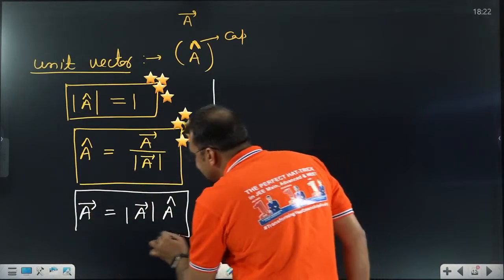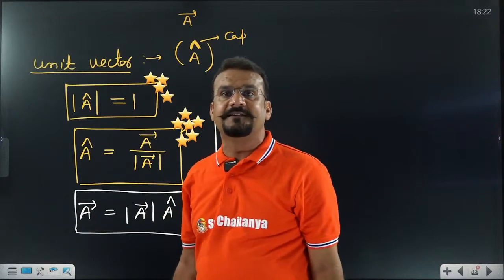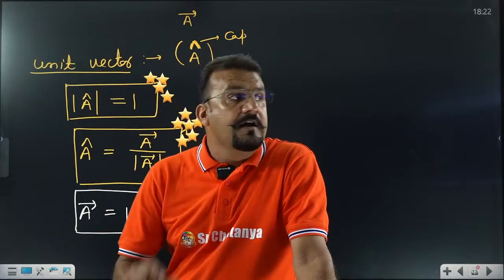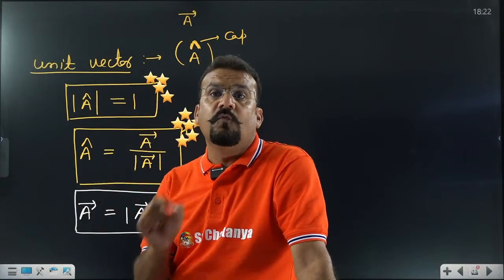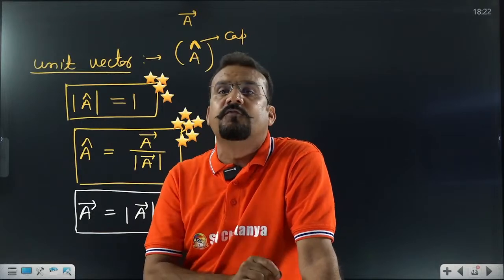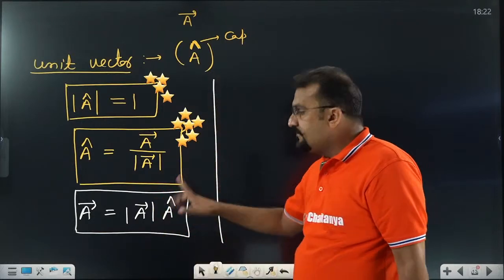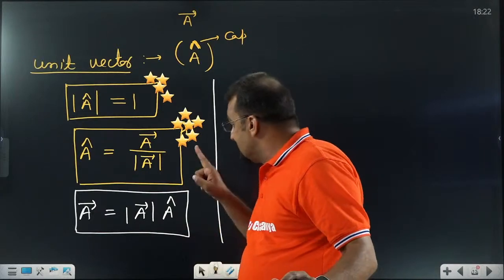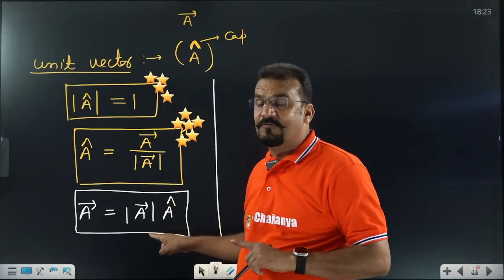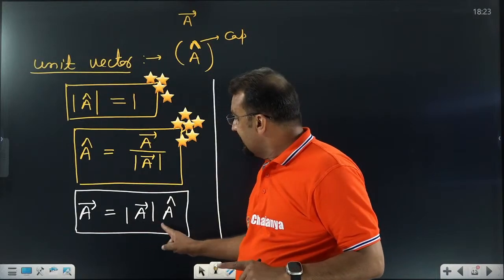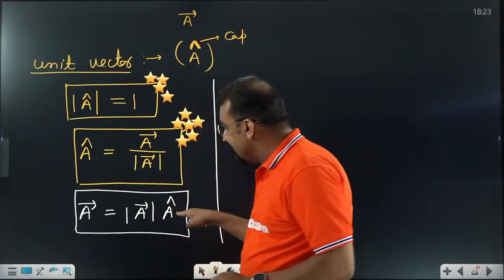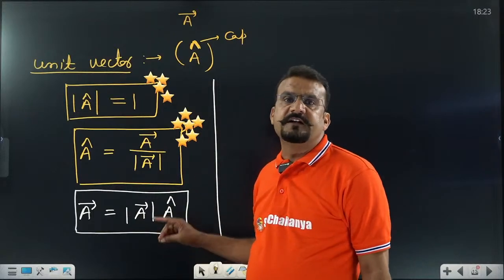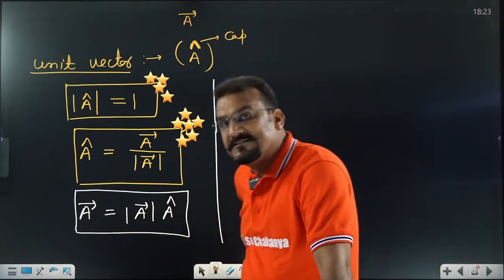So this is a very magical concept for vectors. If a magnitude is given for a vector quantity, and you want to represent it in vector form, what to do? Just multiply it with the unit vector. Again, I repeat the statement. This is not a magnitude of 1. This is the vector magnitude, the magnitude itself, and this is A cap. That means the magnitude of vector A multiplied by the unit vector is going to be the vector representation.